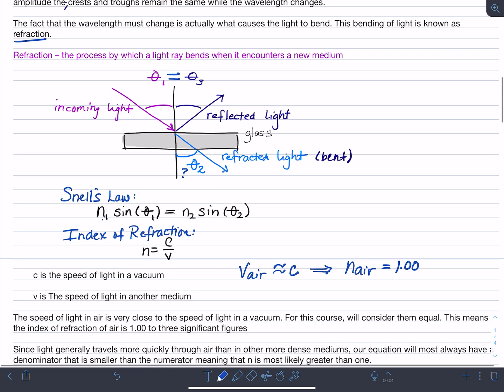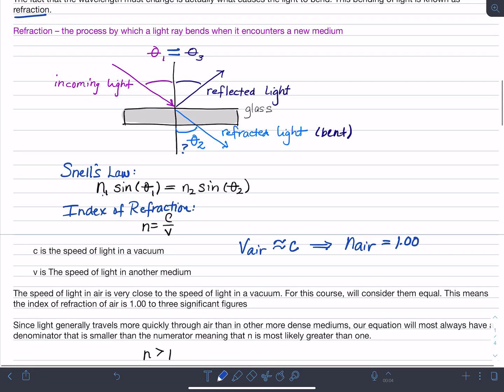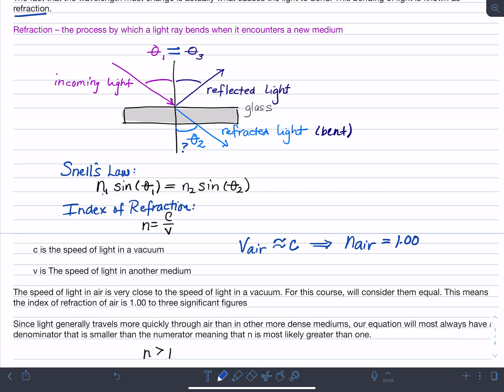Because light generally travels more quickly through air than other more dense mediums, right? That basically tells us that the denominator, v, is typically going to be smaller than the numerator, c, because it's going to travel more slowly through other mediums than it would through a vacuum. And therefore, we are most oftentimes going to have an index of refraction that is greater than 1.